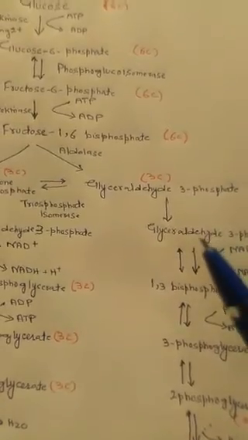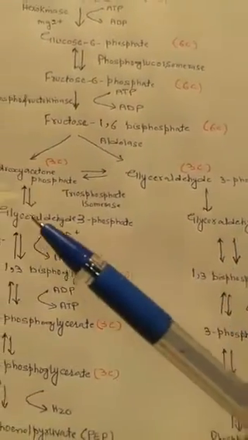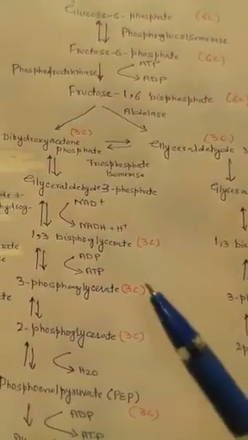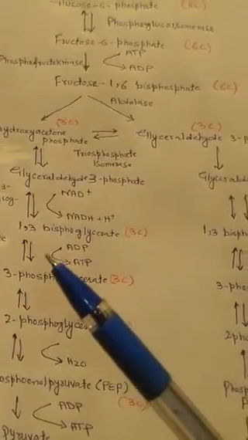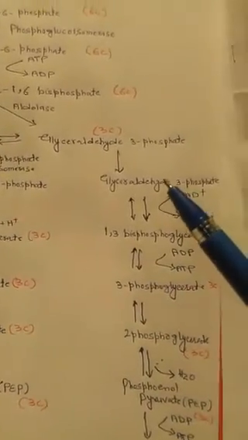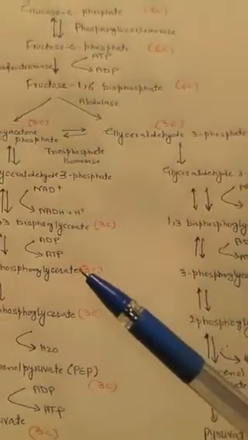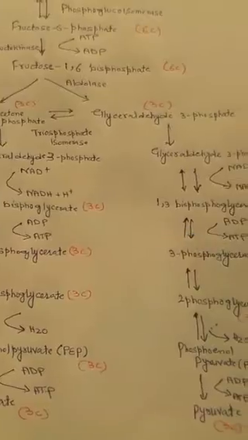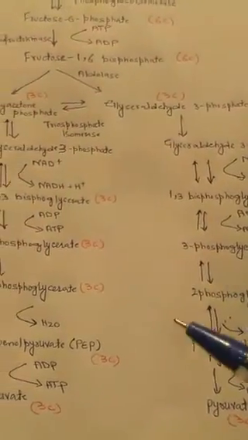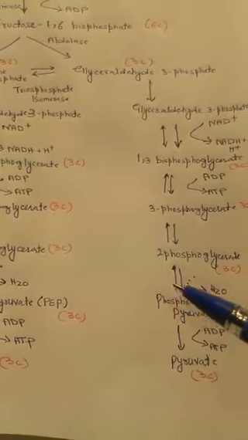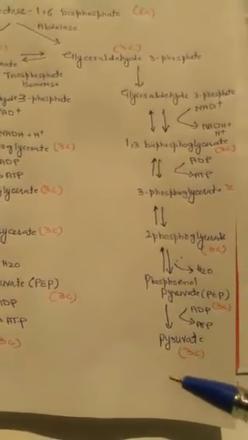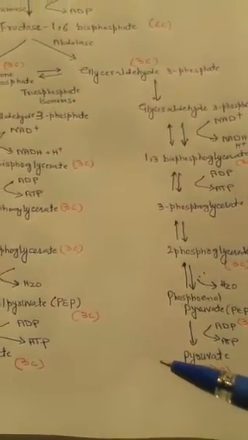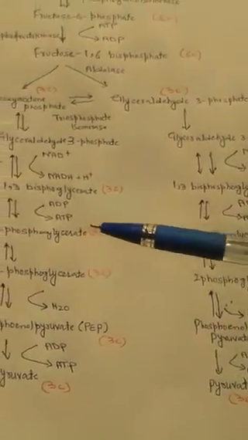Then from here 2 chains move down. From here, glyceraldehyde 3-phosphate to 1,3-bisphosphoglycerate, then to 3-phosphoglycerate, and like this 2-phosphoglycerate, phosphoenol pyruvate and pyruvate. So we can say that it is glycolysis.